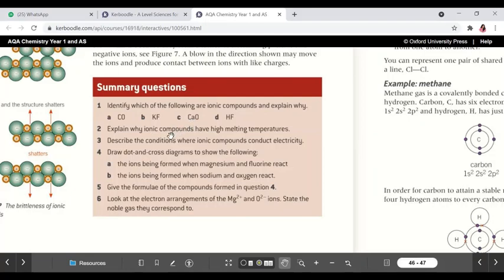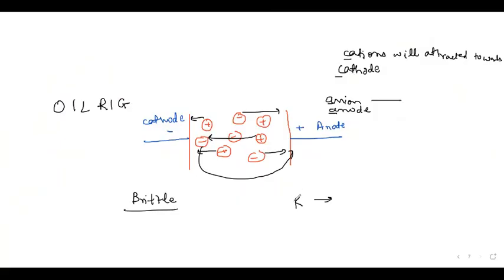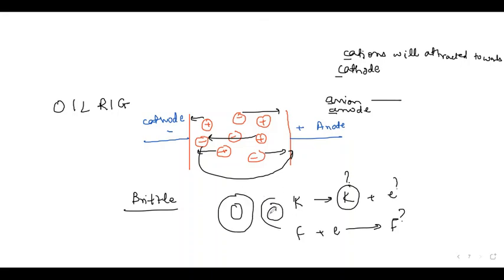You need to write down the electronic configuration of calcium and oxygen as well as potassium and fluorine, like I have shown. In potassium, how many electrons will it lose, what will be the charge here? Fluorine will gain how many electrons, what will be the charge here? And then draw the cross dot diagrams for both.